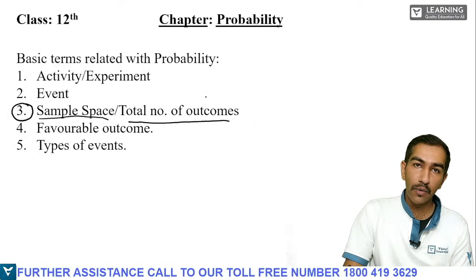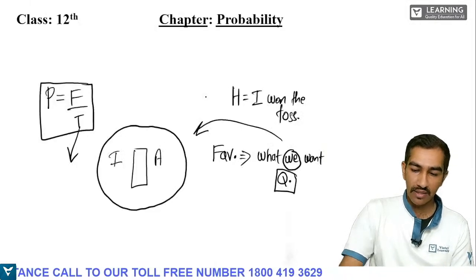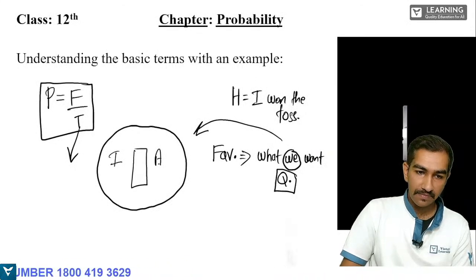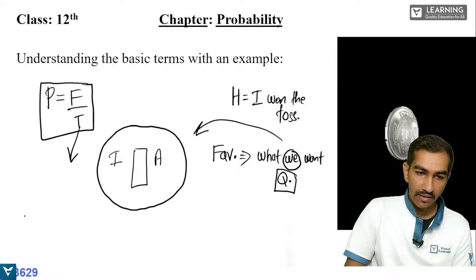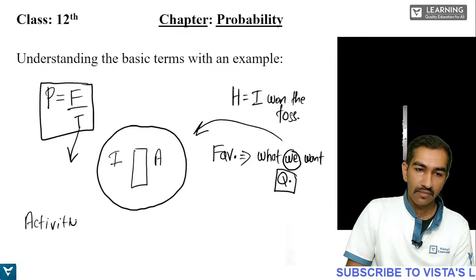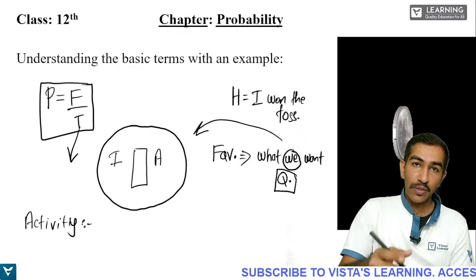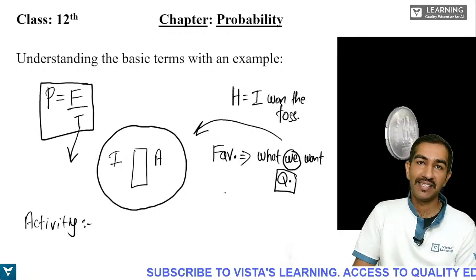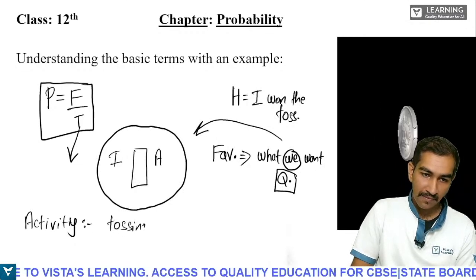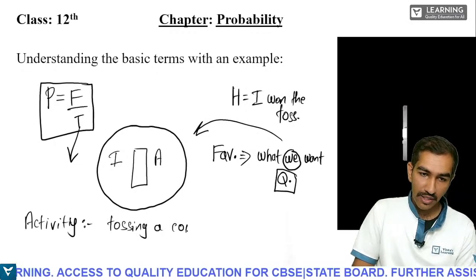So total number of outcomes means, now see students, what are we considering? We will consider activity first. In this example, what is the activity? Activity is nothing but tossing a coin.